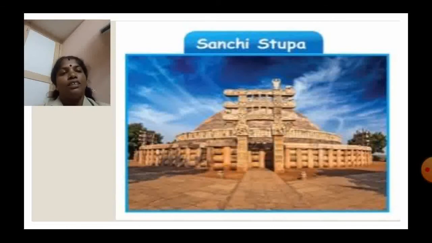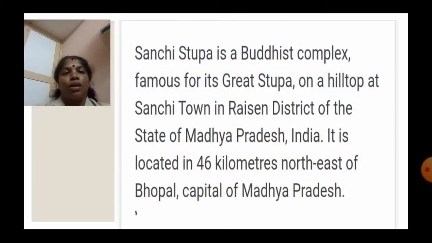This is Sanchi Stupa. Sanchi Stupa is a Buddhist complex famous for its great stupa on a hilltop at Sanchi town in Raisen district of the state of Madhya Pradesh. It is located 46 kilometers northeast of Bhopal. Bhopal is the capital of Madhya Pradesh.